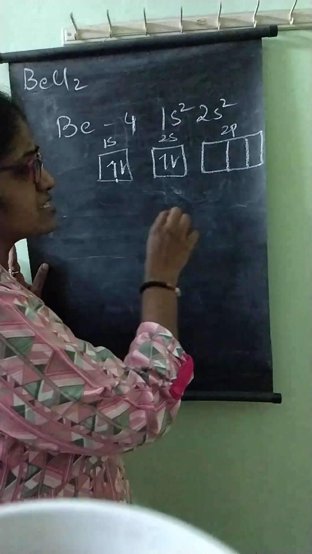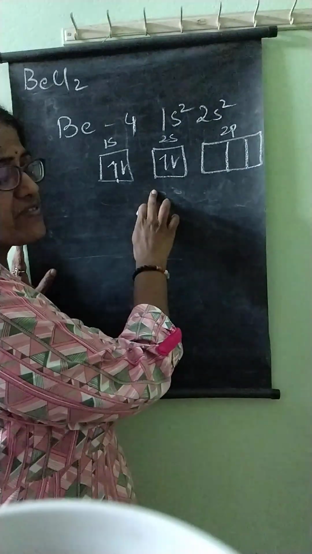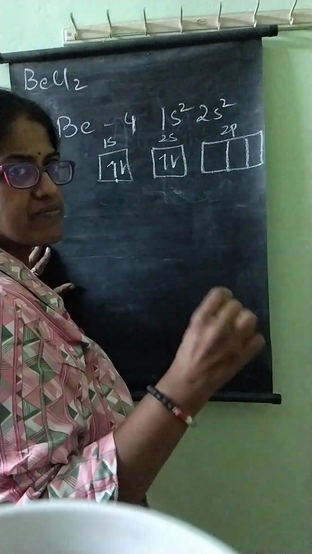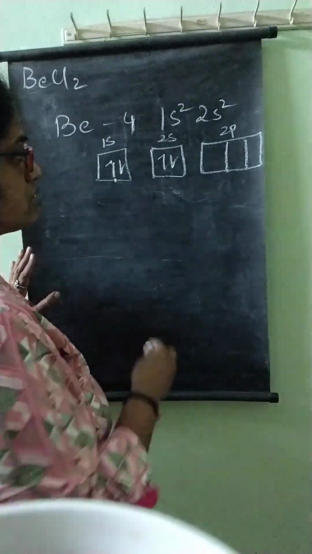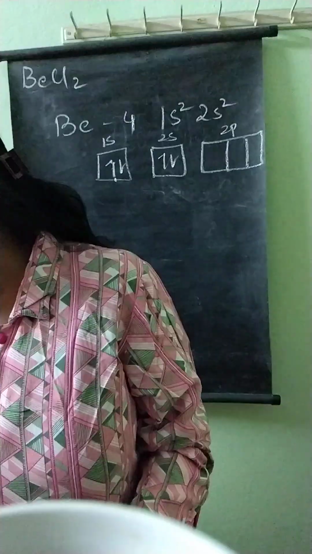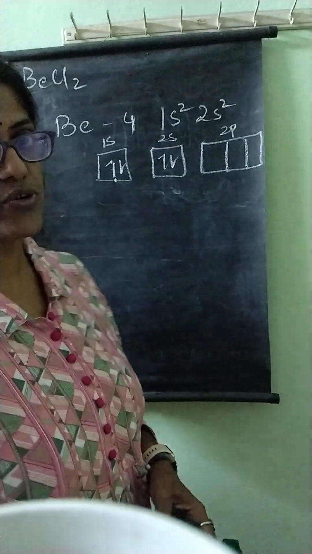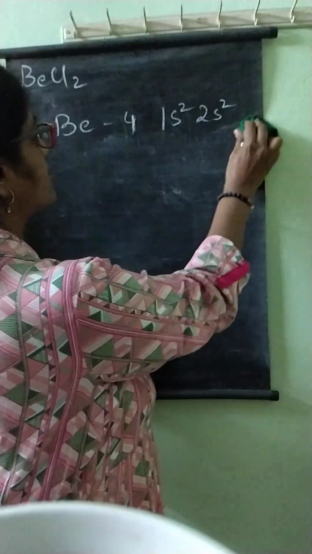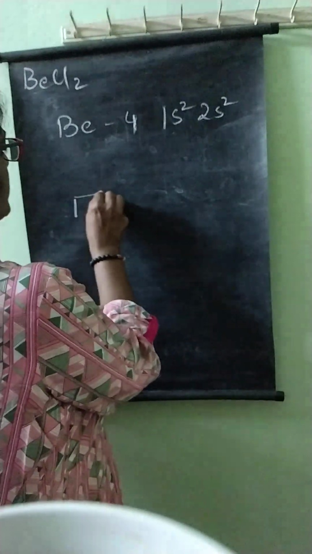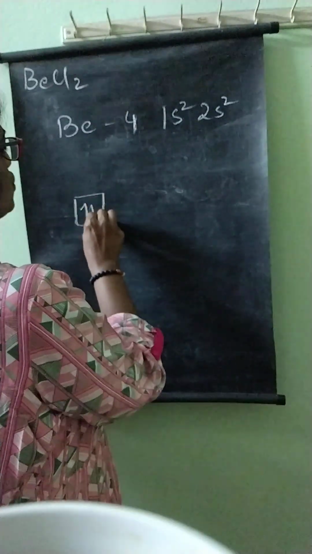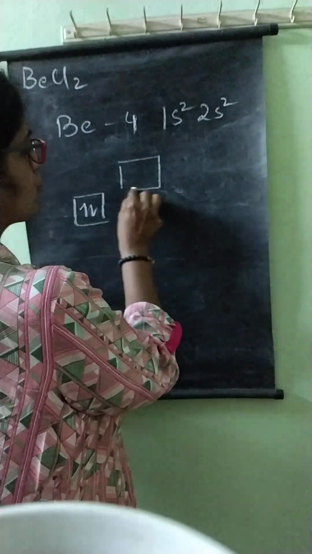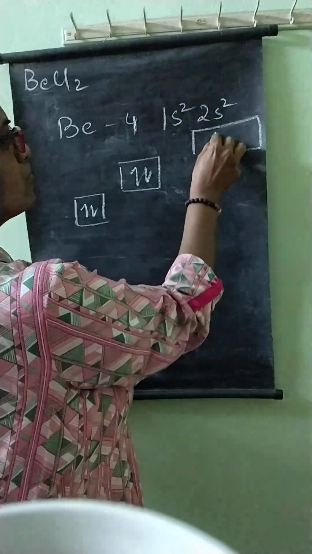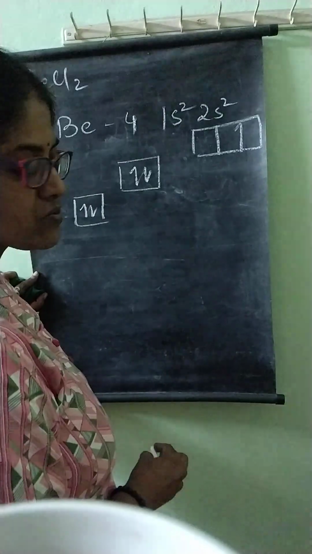So what happens here is, these two orbitals are very close in their energy levels. The energy levels of 2s and 2p are close to each other, so there is a rearrangement of these levels. If you look at it level wise, the energy of 1s is here, 2 electrons filled, then the energy of 2s, and this is the level of 2p, empty.